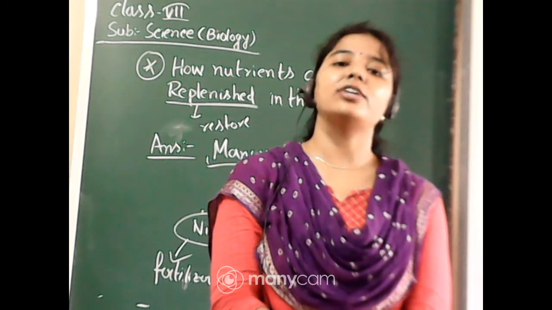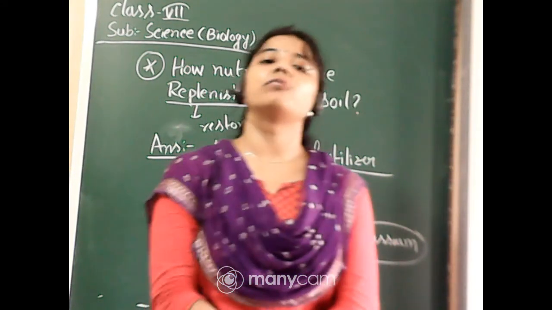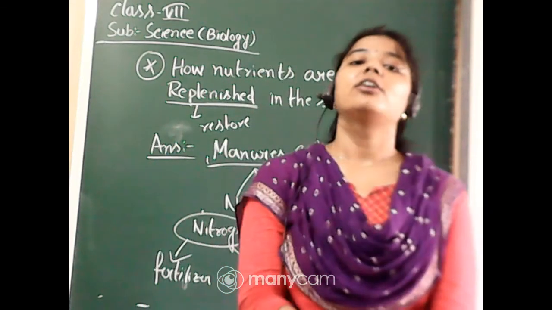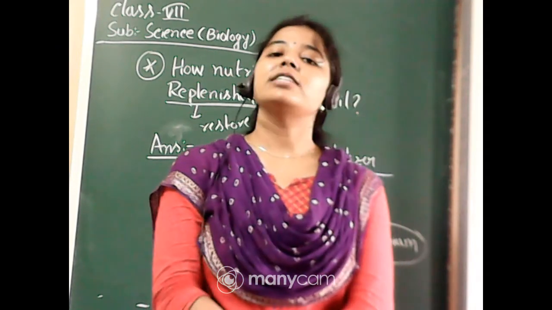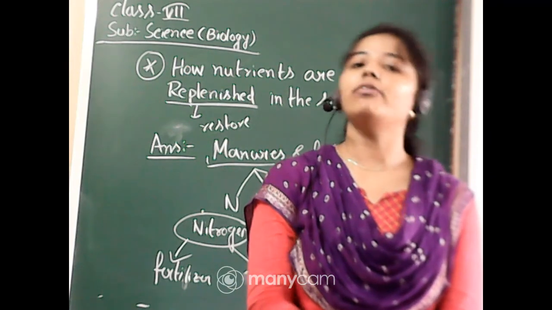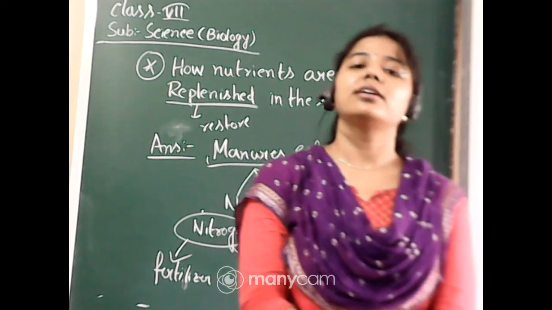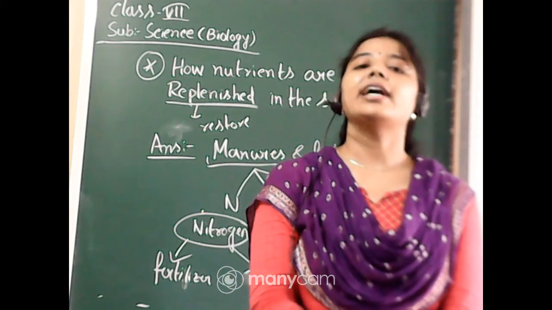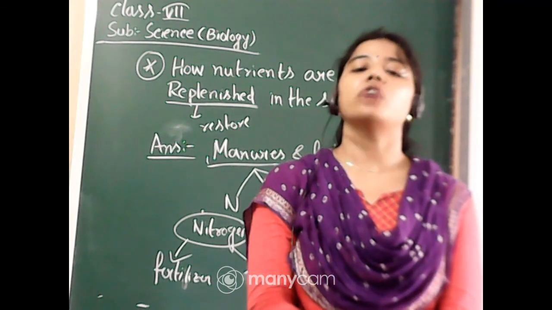That nitrogen cannot be used by the plants in direct form. So it must be converted into some usable or soluble form by some soil bacteria present in the root nodules of leguminous plants. Okay, such bacteria are known as Rhizobium. They convert the raw form of nitrogen into soluble form.